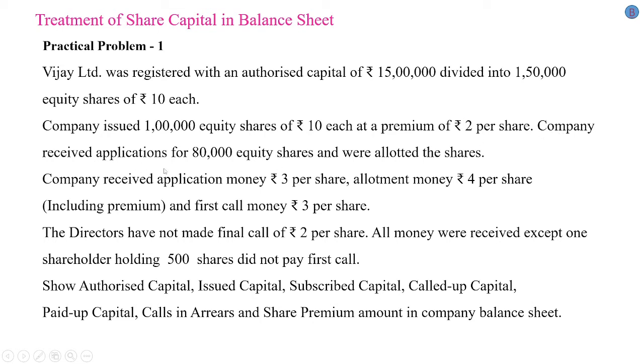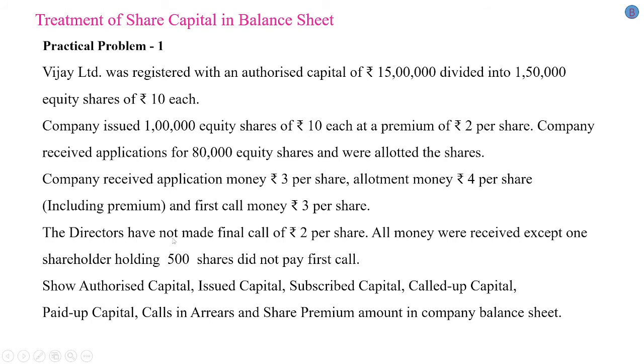The company received applications for 80,000 equity shares and allotted the shares. The company received application money rupees 3 per share, allotment money rupees 4 per share including premium, means we have received allotment money of rupees 2 plus premium rupees 2, and first call money rupees 3 per share.